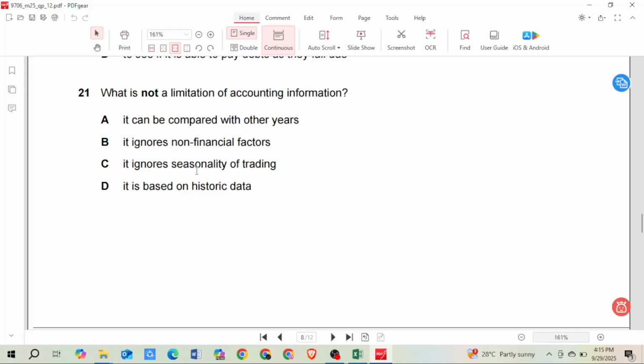And D, it is based on historical data. So accounting information is prepared after the transaction took place. All the information recorded in accounting information is based on historical data, which may or may not repeat in the future. So the right answer for this question is A.